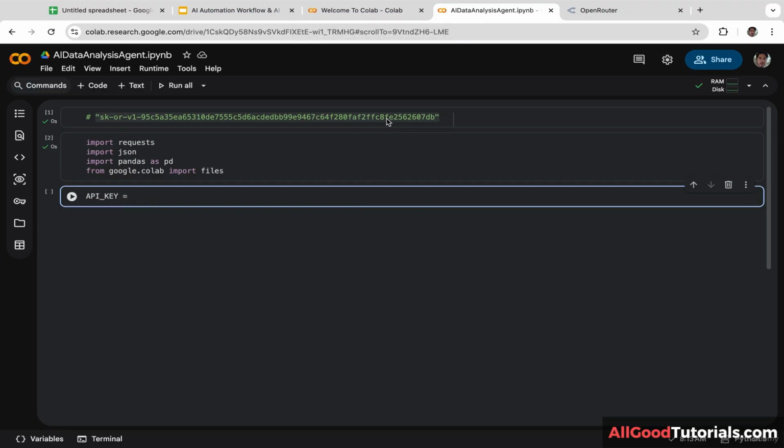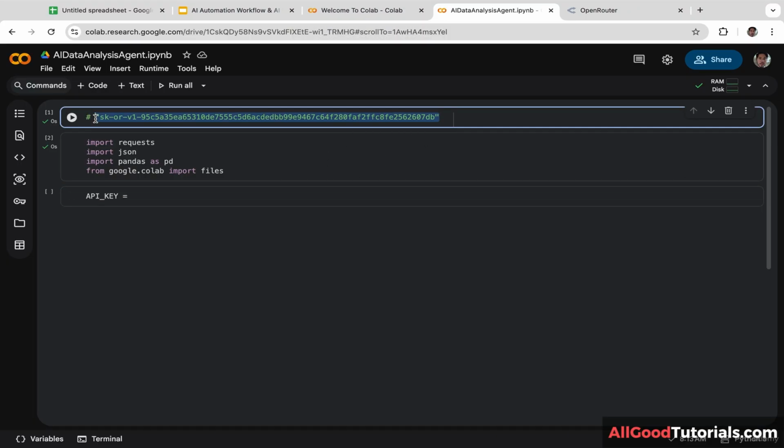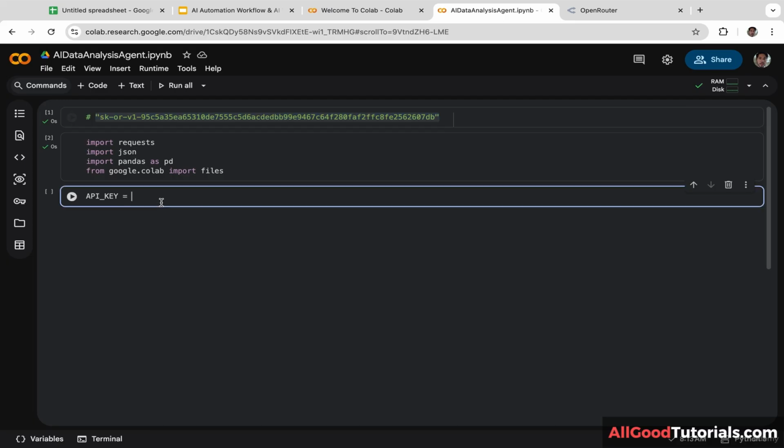Okay, this is my API key. So I'm going to copy and paste this and put it here. Please do not use my API key, guys, because I will deactivate this API key once I'm done with this project. So make sure to use your own API key.